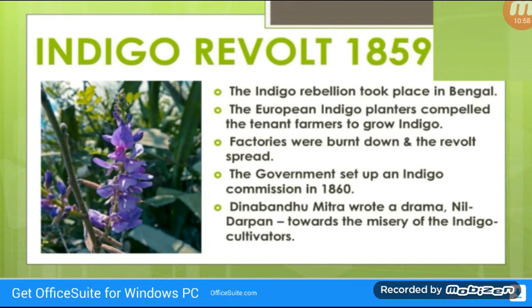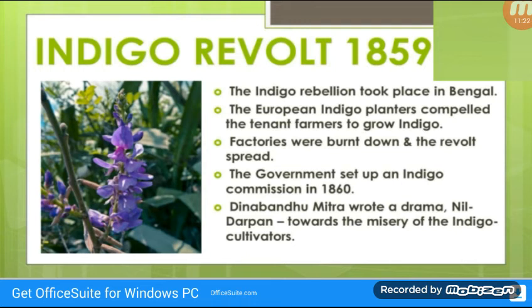Next one is the Indigo Revolt, 1859. The Indigo Rebellion took place in Bengal. The European indigo planters compelled the tenant farmers to grow indigo on terms highly disadvantageous to the farmers. The tenant farmer was forced to sell it cheap to the planter.